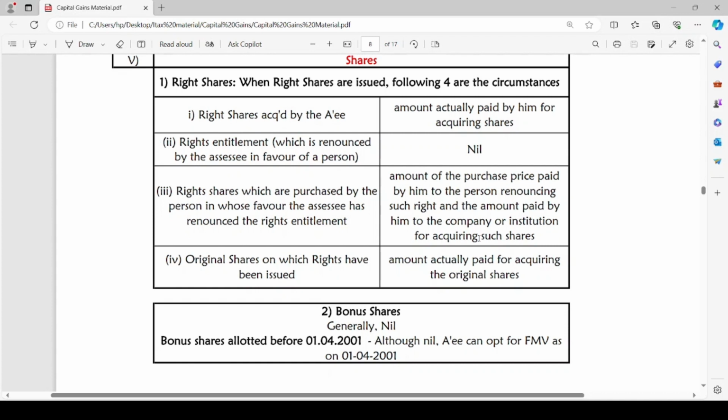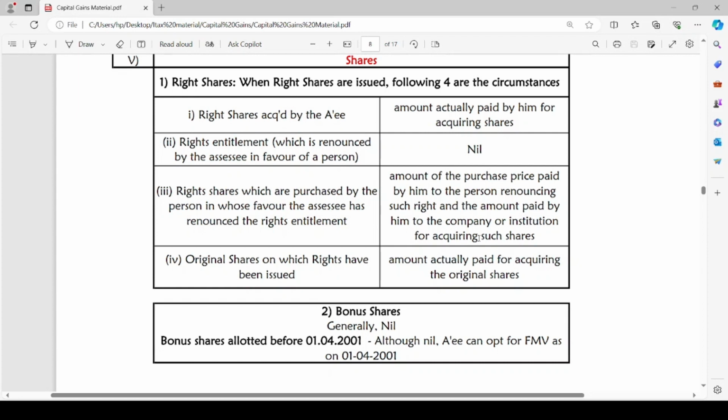The fourth circumstance is original shares on which rights have been issued. What is the cost of acquisition? Amount actually paid for acquiring the original shares. It is simple. So, these are the 4 circumstances for right shares, and the cost of acquisition for the 4 circumstances is discussed.